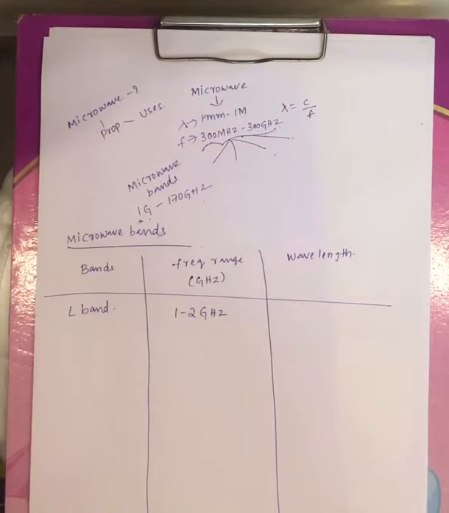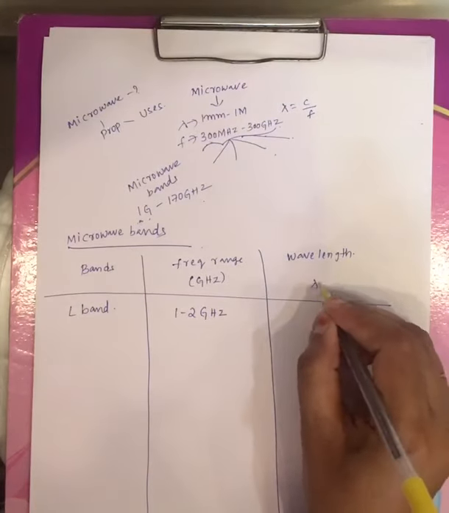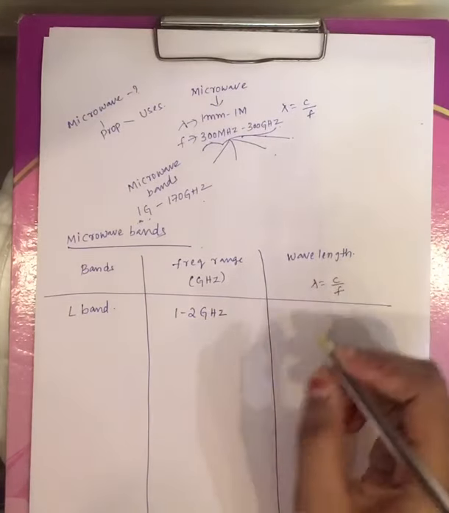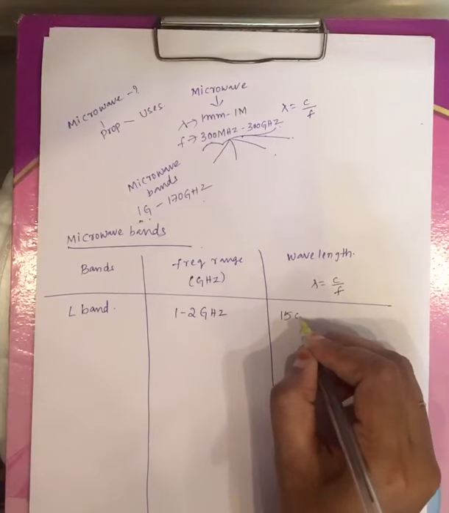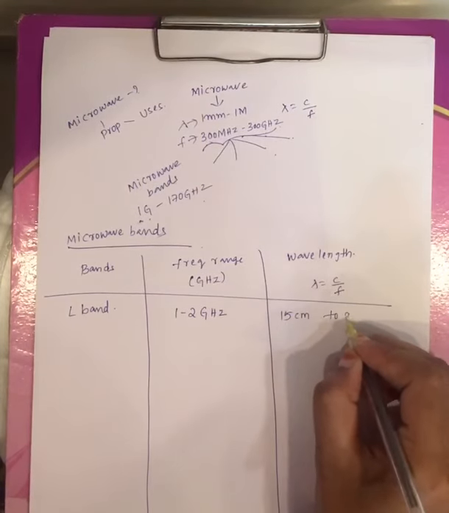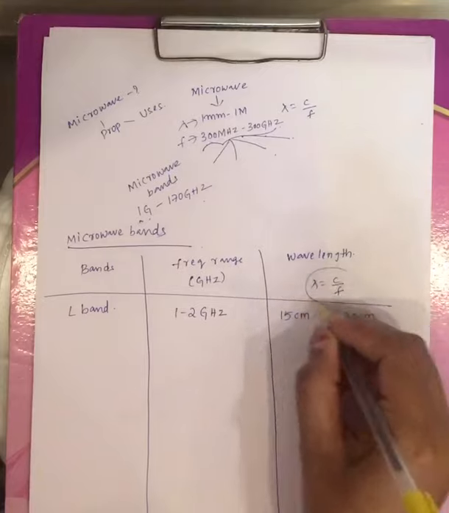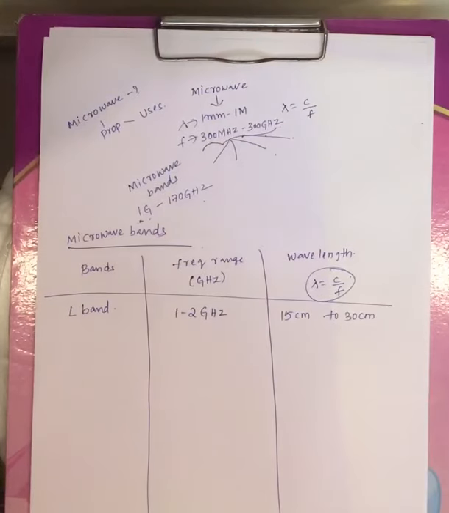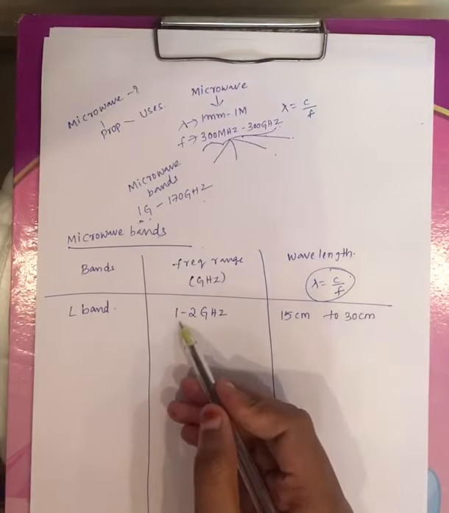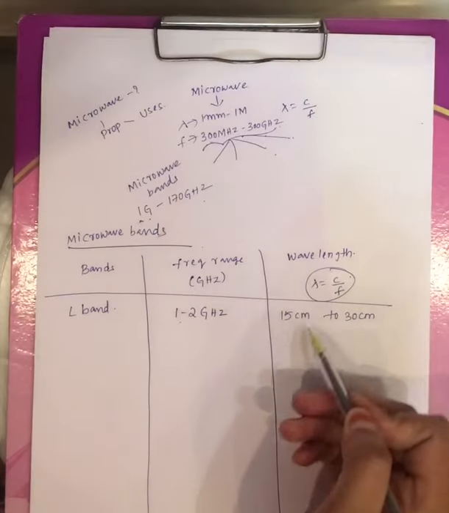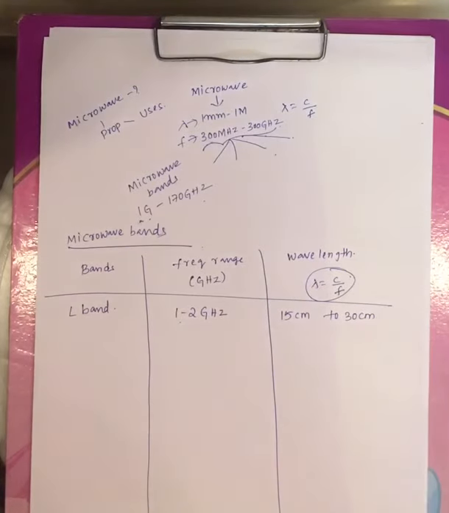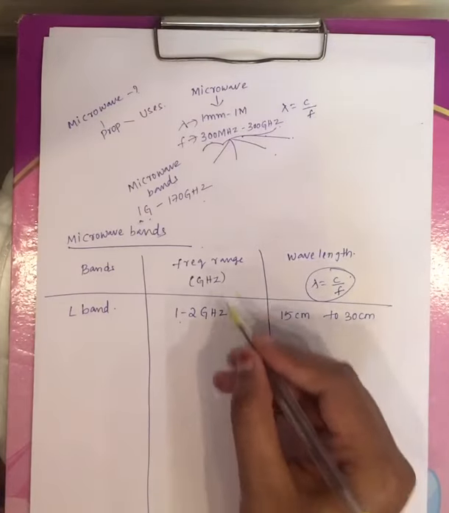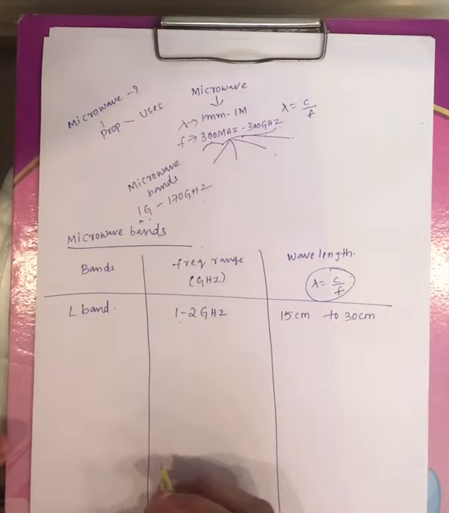If you calculate lambda equals C by F, with C equal to 3 into 10 power 8 meter per second and frequency in this range, you will get a wavelength from 15 centimeter to 30 centimeter. So the first microwave band is the L band, whose frequency range is 1 to 2 gigahertz.